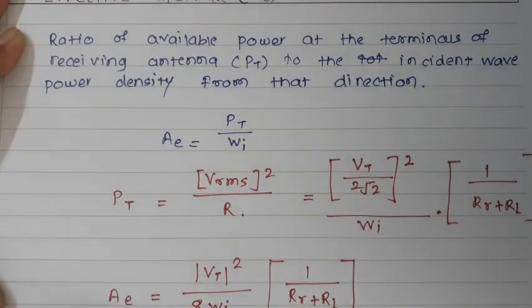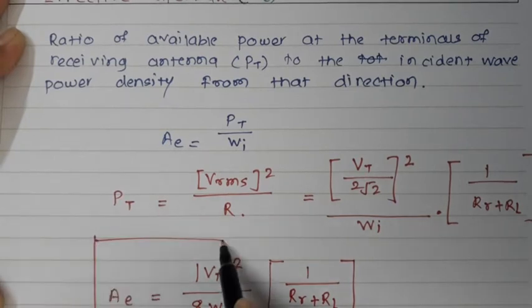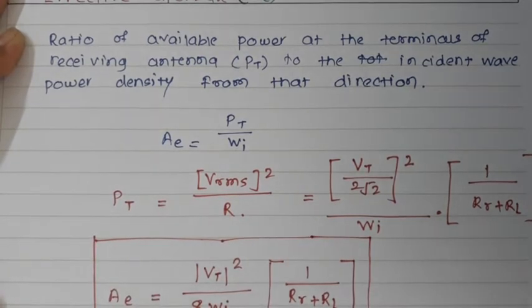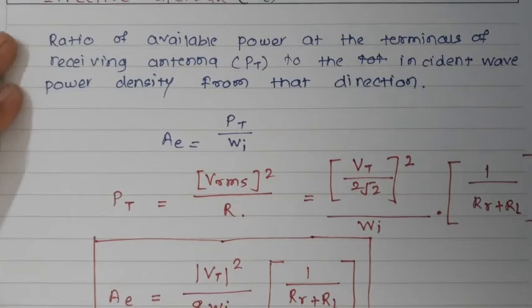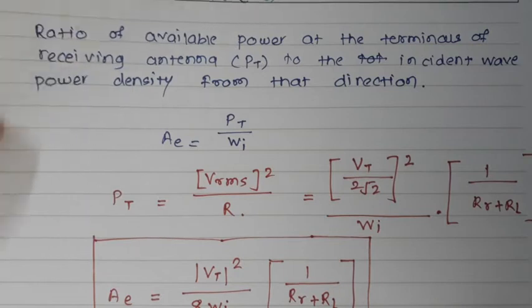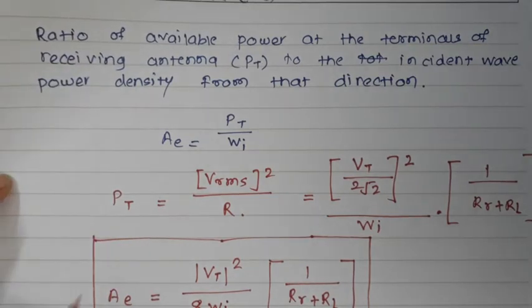So this is nothing but the effective aperture for the antenna, in terms of the terminal voltages. So this is how we are going to find out the effective aperture. Now let us see what we mean by the scattering aperture.